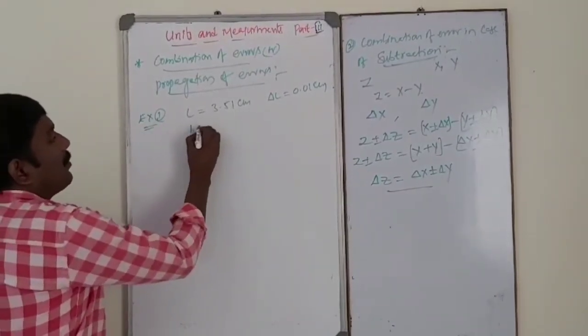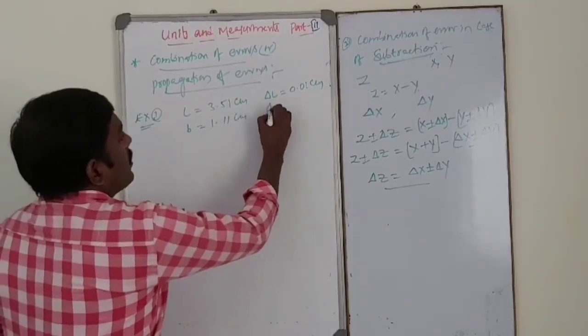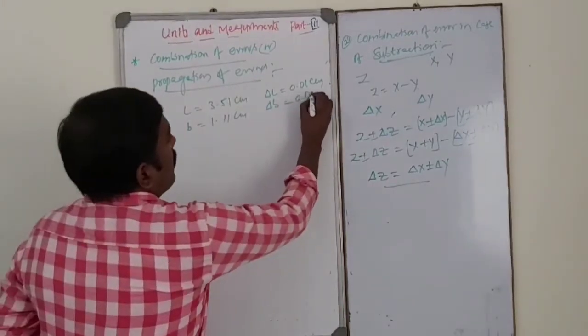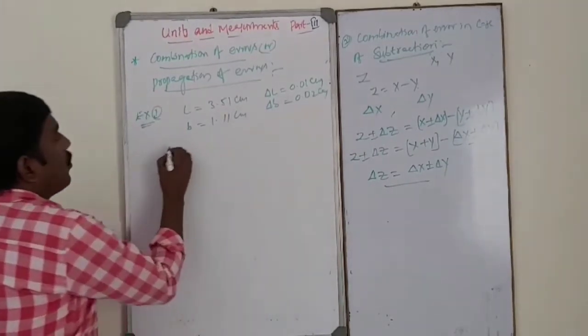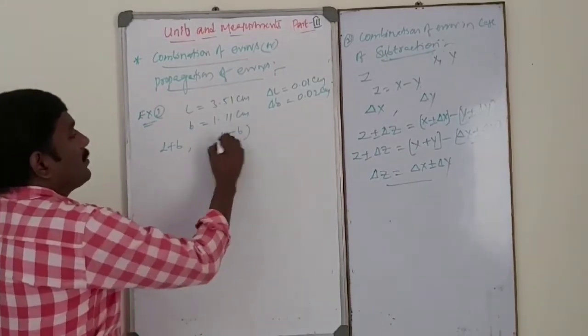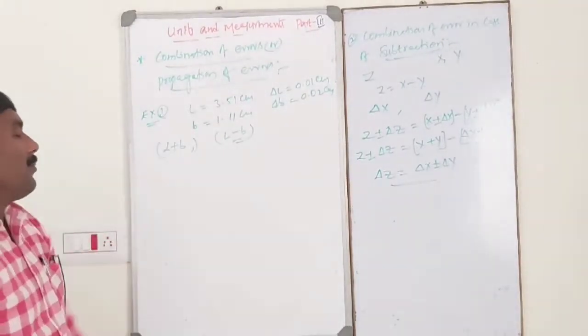Similarly, the breadth of the rod is 1.11 centimeter, and the error in breadth is 0.02 centimeters. So what are L plus B and L minus B? How to calculate L plus B and L minus B?